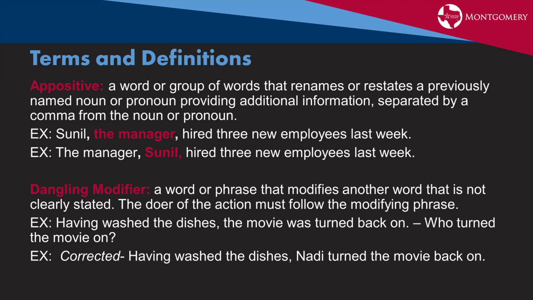A dangling modifier is a word or phrase that modifies another word that is not clearly stated. The doer of the action must follow the modifying phrase. Having washed the dishes, the movie was turned back on. This is a dangling modifier because we don't know who turned the movie on. Who is the person making the action? To correct this, we need to make sure that we insert a subject. Having washed the dishes, Nadi turned the movie back on. Now we know who was doing the action.